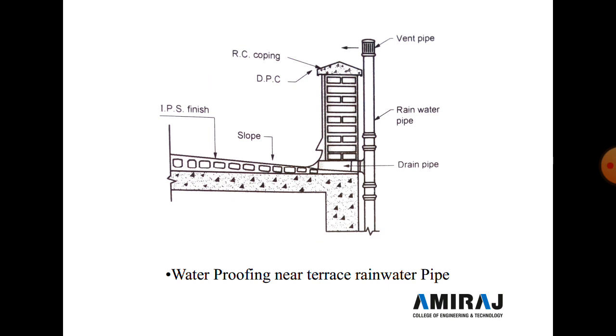Now in the next figure, waterproofing near terrace rainwater pipe. So here terrace rainwater drain pipe is exactly seen here. So here in a drain pipe slope is provided, and IPS finish is done as a slope is provided. So due to slope rainwater is easily drained out, and in a waterproofing here small brick bat coba is done, and here in a brick bat work Dr. Fixit waterproofing material is mixed during the brick bat work.